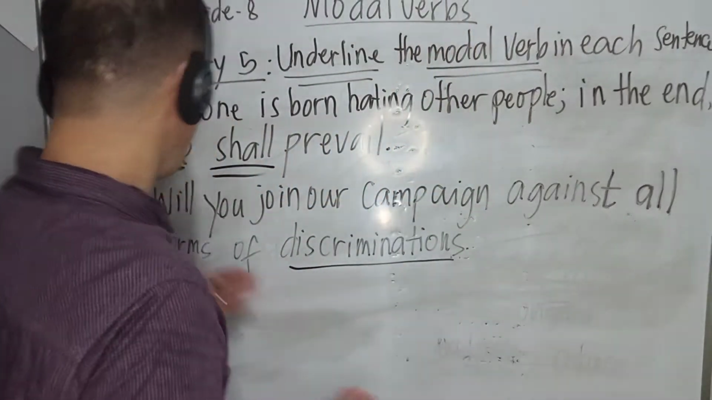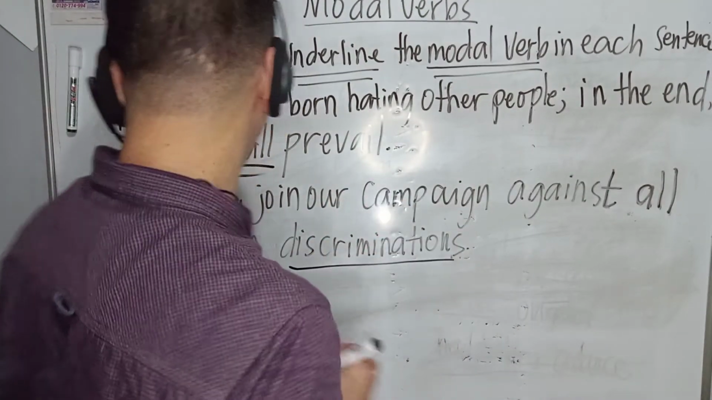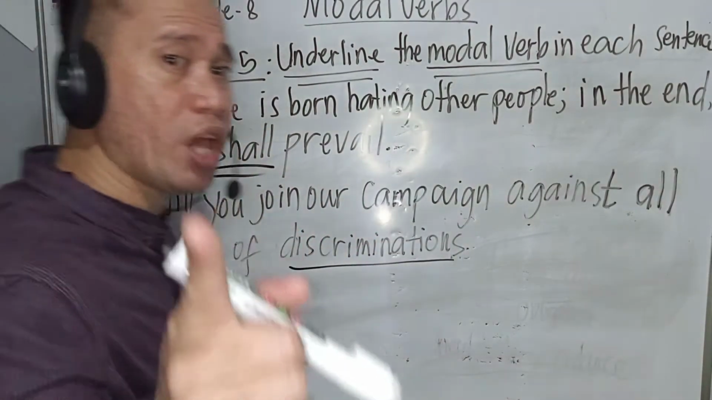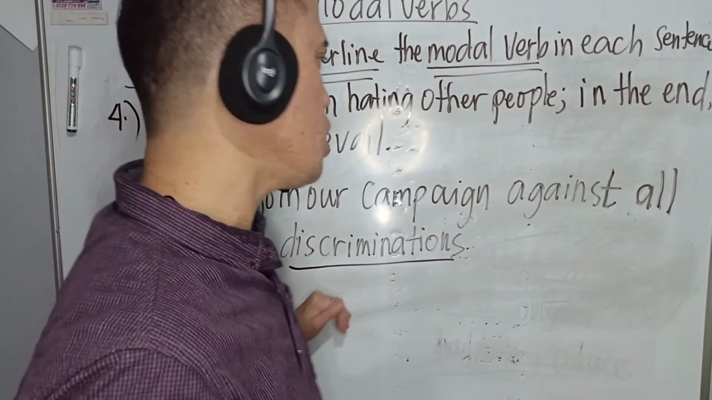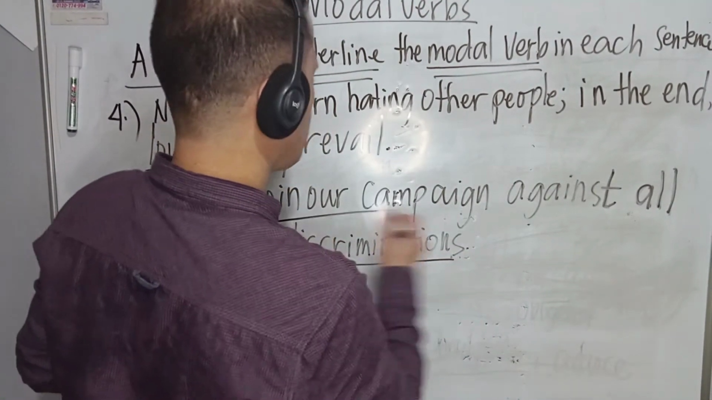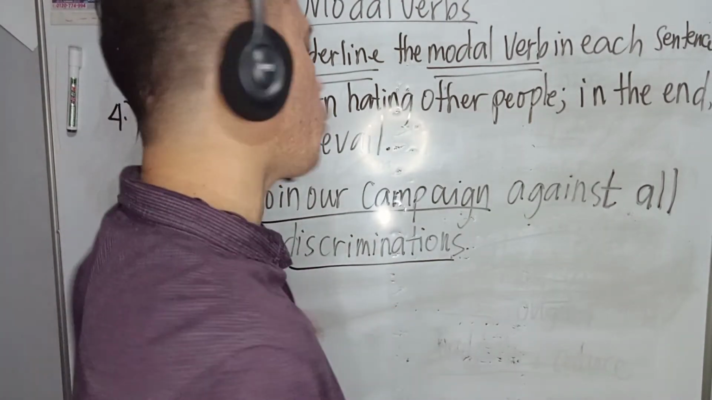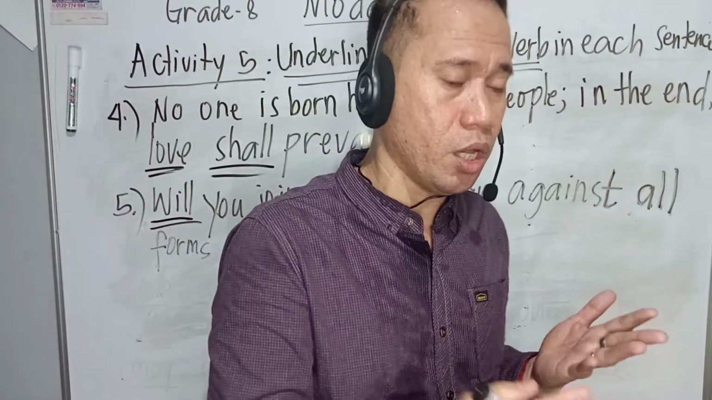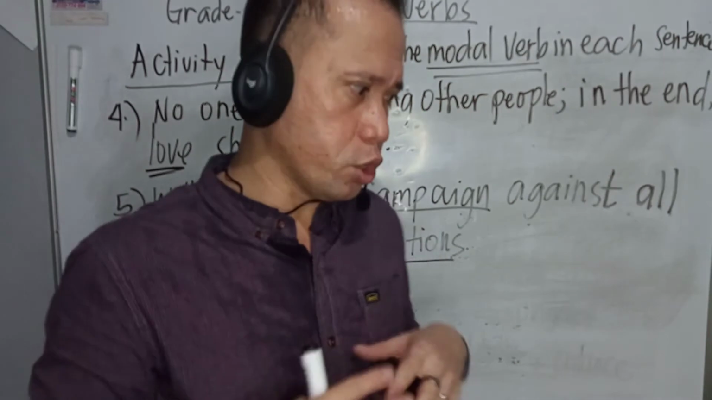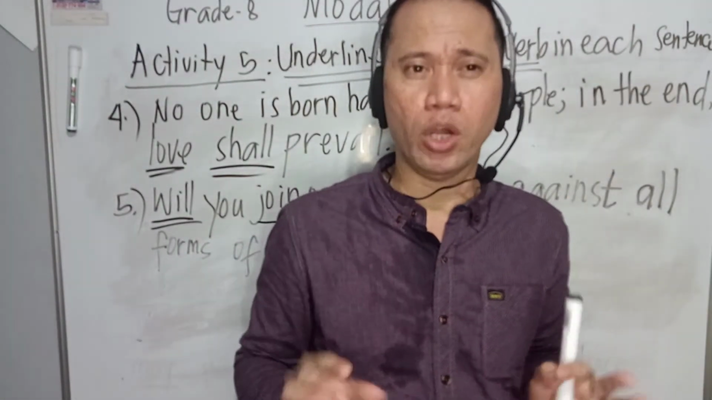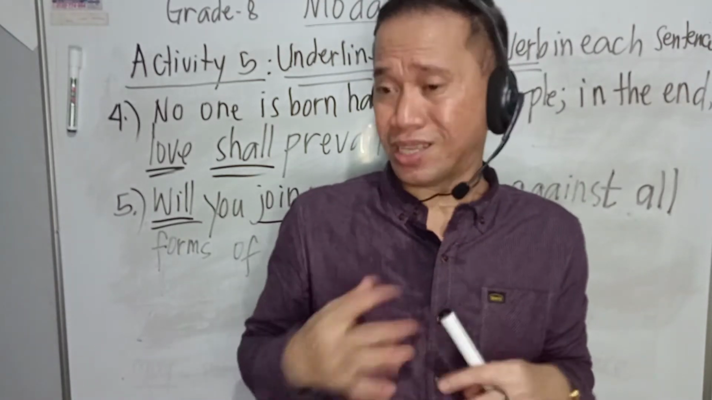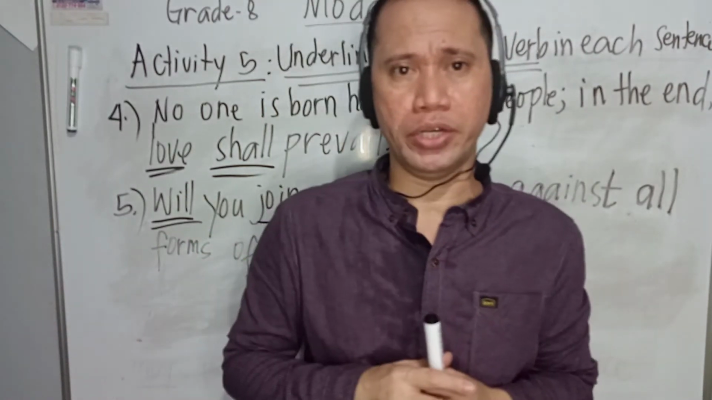Okay? So that's why, will you join our campaign against all forms of discriminations? So the modal verb is will. I like this sentence because its purpose is joining the campaign against all forms of discrimination. That means to say they are against them. So they need to prove to others that the word discrimination is not applicable, and we will not tolerate what is happening to others.